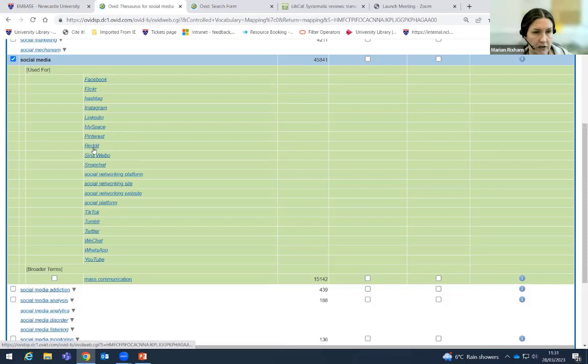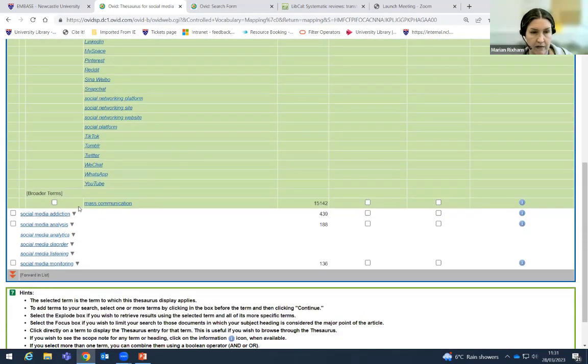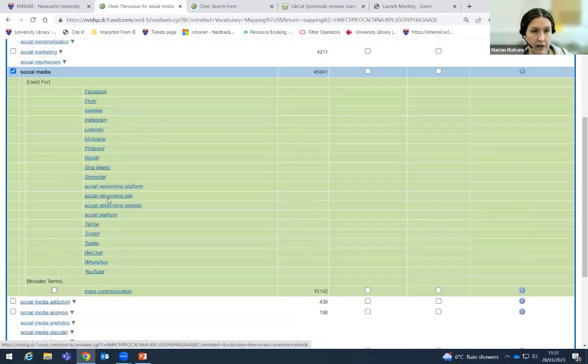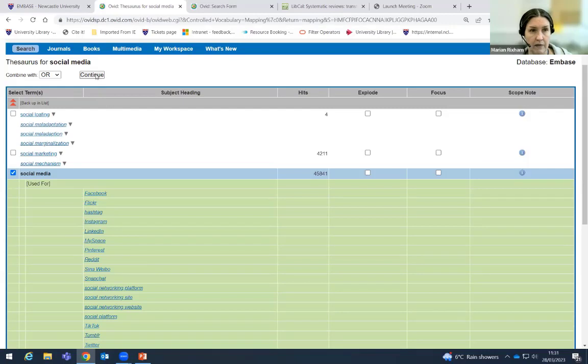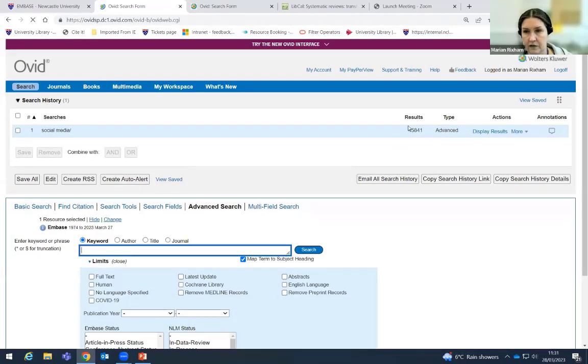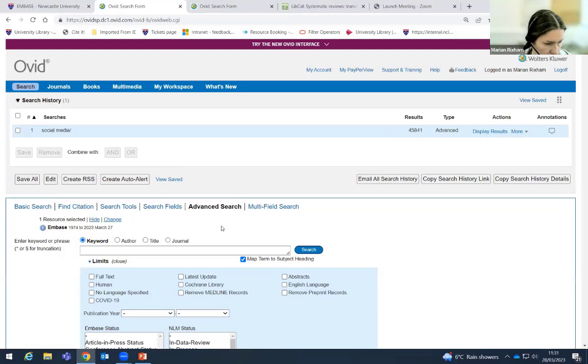And it might be that actually looking at these, there's some things that I've maybe missed when I did my Medline search. So I might want to go back and add some things in. There is a broader term of mass communication, but there aren't actually any narrower terms, which is fine. But again, just paying attention to what's here. So we can see straight away that Facebook, Instagram, TikTok and Twitter, they're all there, ones that we had thought of earlier. So that's good to know. So we've got the little tick into the heading. We'll continue at the top. And there's our result for social media. So you can see straight away that it's very, very similar.